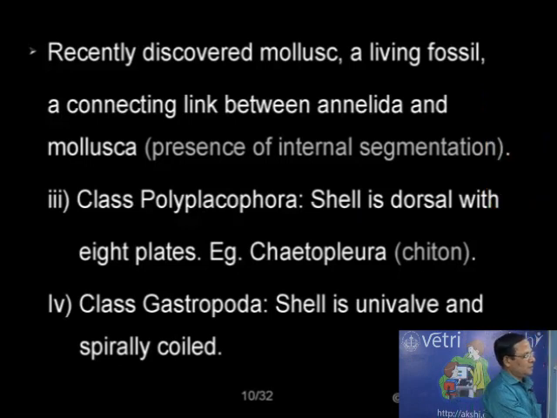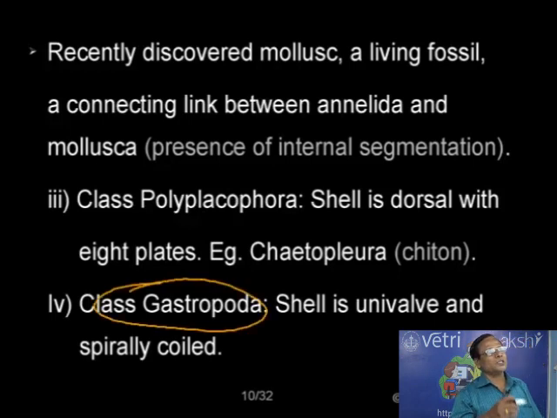Gastropoda. You might have seen the snail, the one which is moving, having its shell on its back, a spirally coiled shell. One of the distinctive characters of this class, Gastropoda, is that the shell is spirally coiled, and the mouth and foot are brought together, all body muscles put together in the form of a spirally coiled structure.